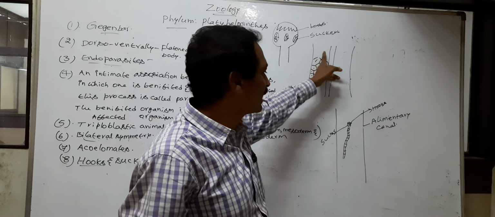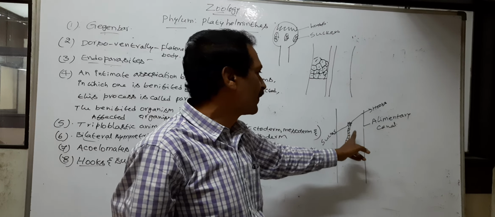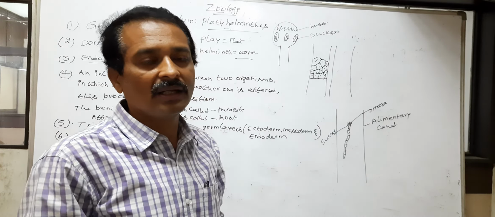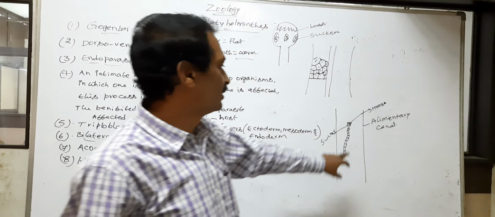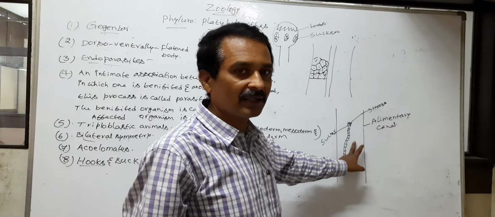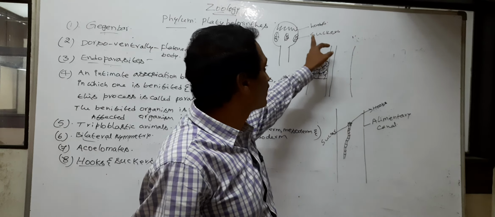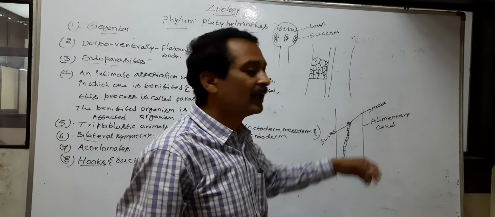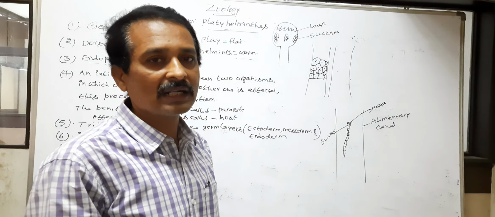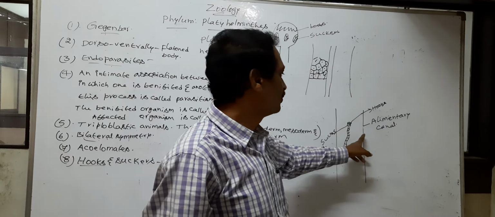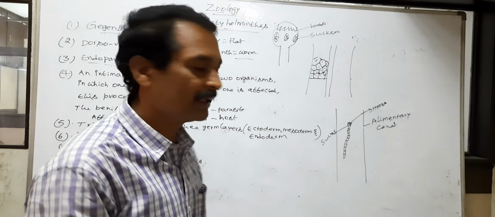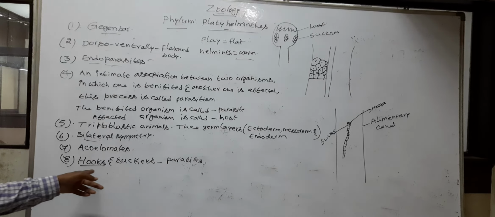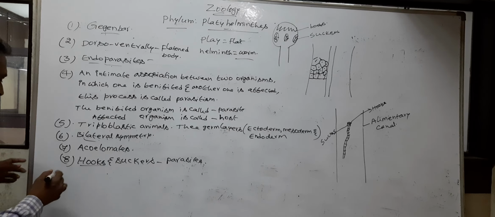Without hooks and suckers, the Taenia solium cannot live in the lumen of the alimentary canal. So hooks and suckers help in anchoring or attachment to the wall. Generally parasites possess hooks and suckers.